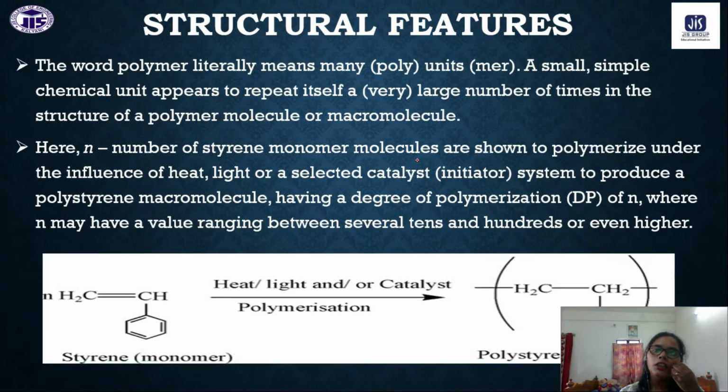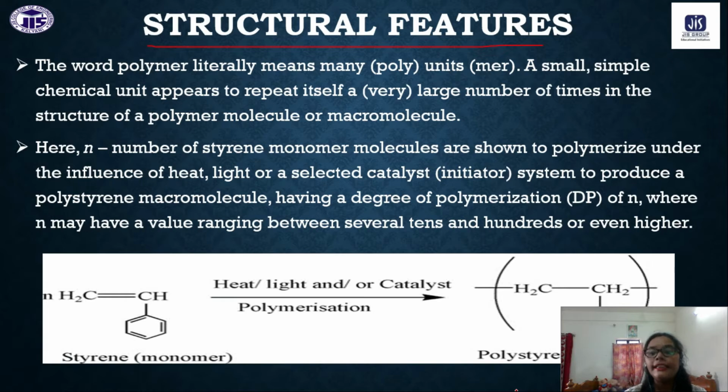Now we will discuss some of the structural features. As I told you, generally polymers are made of monomer units. What is a monomer? How can you define the monomer?